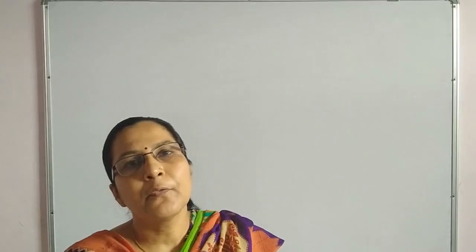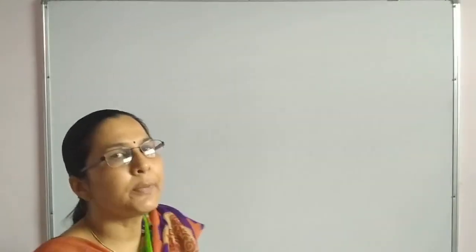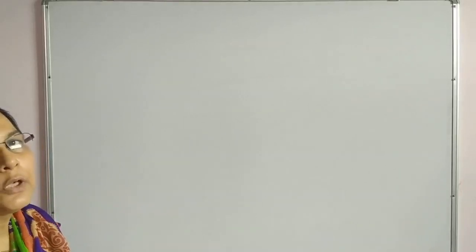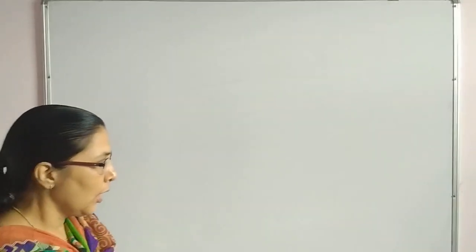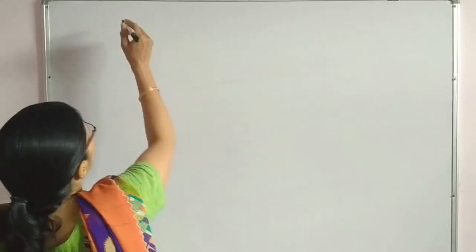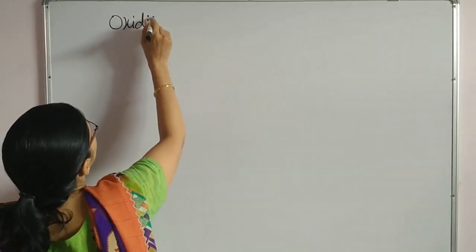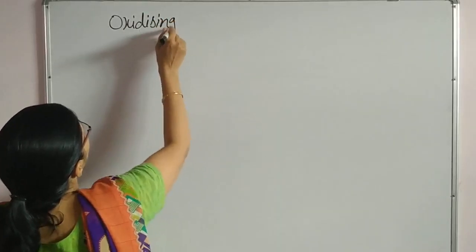Good morning, students. After discussing the properties like electronegativity, electron gain affinity, and various types of oxidation states of group number 17 elements, now we are going to discuss the oxidizing property of these compounds. I am writing a few reactions.